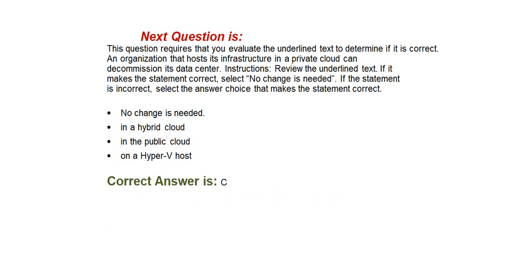Next question is this question requires that you evaluate the underlined text to determine if it is correct. An organization that hosts its infrastructure in a private cloud can decommission its data center. Instructions: review the underlined text. If it makes the statement correct, select no changes needed. Options are option A, no changes needed. Option B, in a hybrid cloud. Option C, in a public cloud. Option D, on a Hyper-V host. Correct answer is option C, in the public cloud.